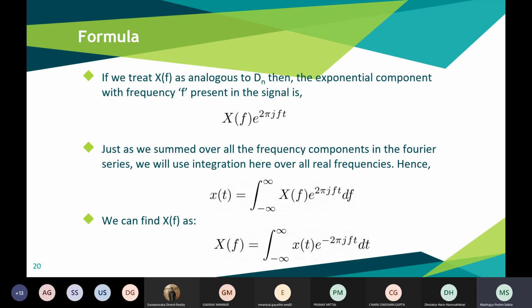Similarly, for X(f), we can show it as an integral of the original signal.